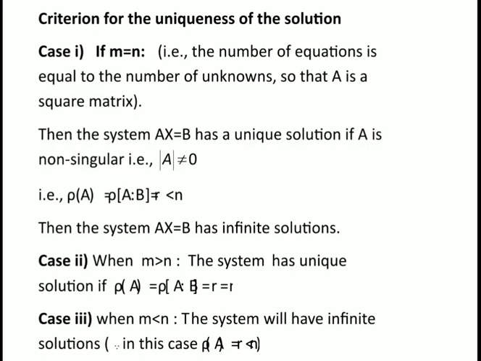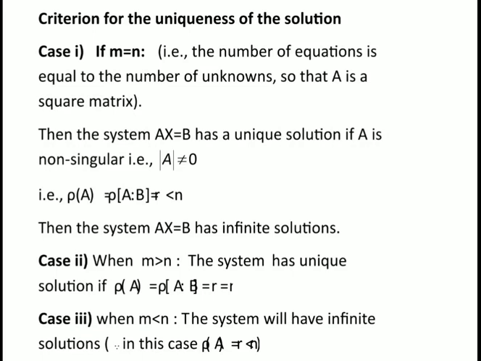then the system AX = B has infinite solutions. That is, the system has infinite solutions only when rank of A = rank of [A : B] = r, which is less than the number of unknowns. This also we have seen in previous sessions. The second case is when m is greater than n.